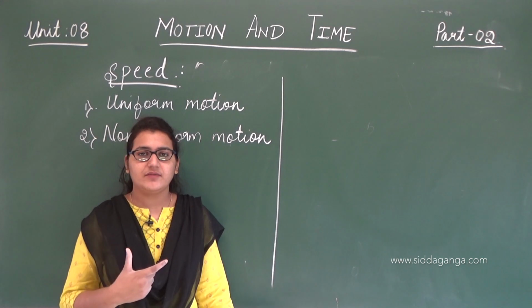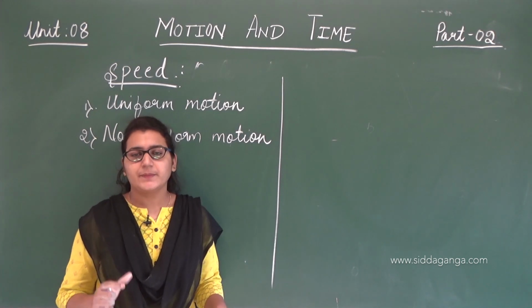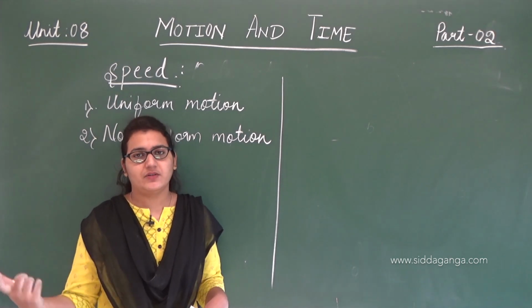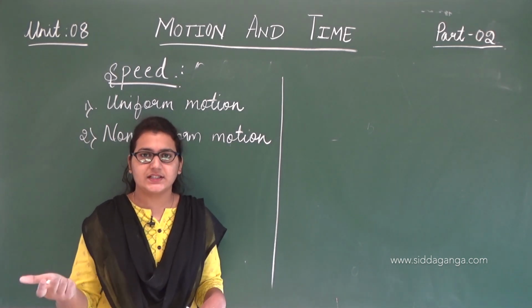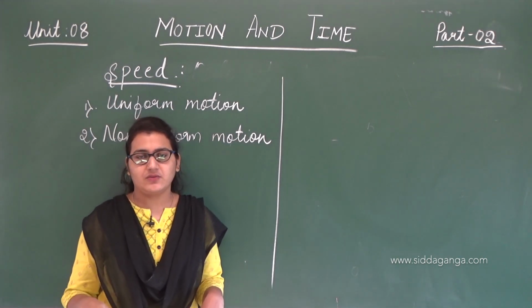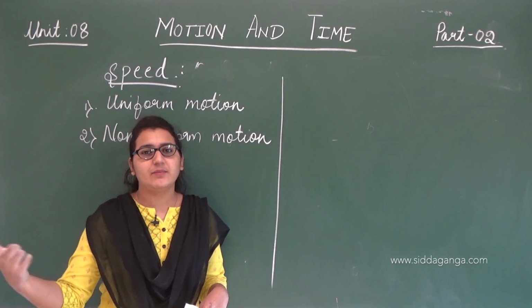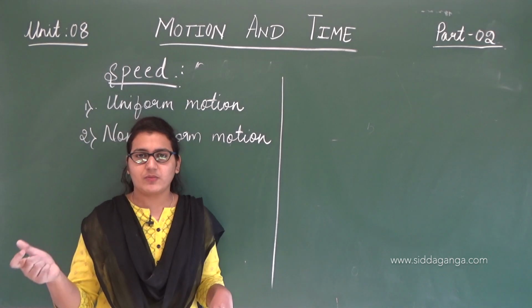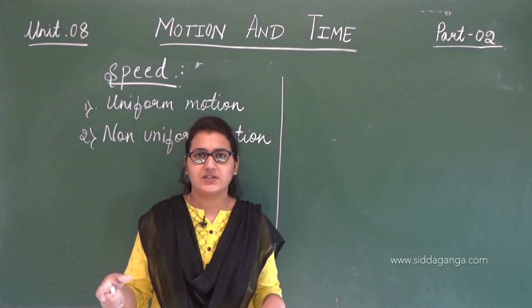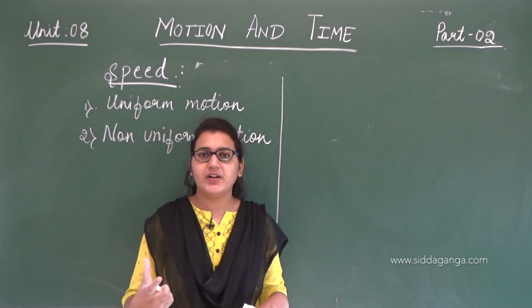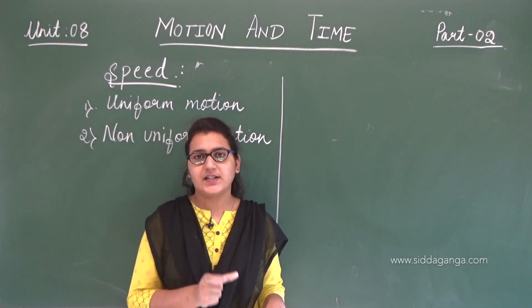In the first interval of time we have driven the car at normal speed, but after a particular period of time, we'll drive the car fast. So there is this fast, slow, slow, fast. It is not a constant speed we are maintaining. When we have enough time to reach our destination, we'll go at normal speed, and if we need to hurry, we'll go very fast. That movement is non-uniform, because we are not maintaining constant speed.